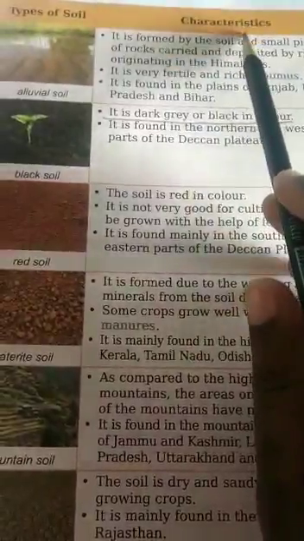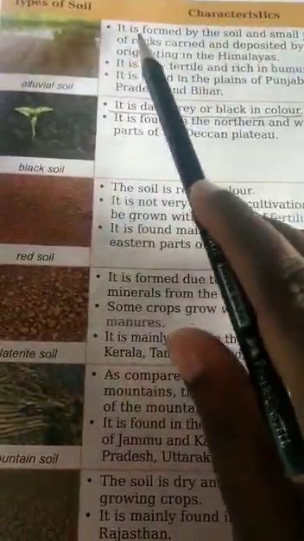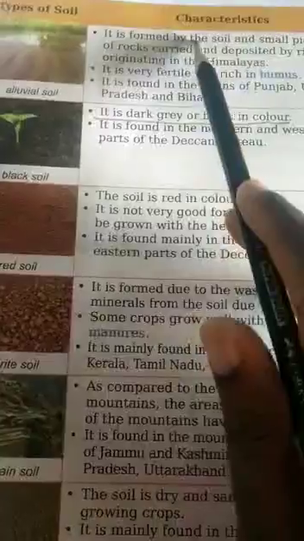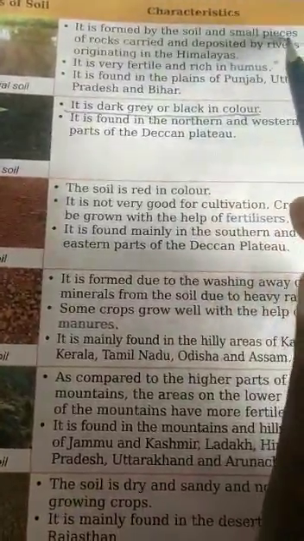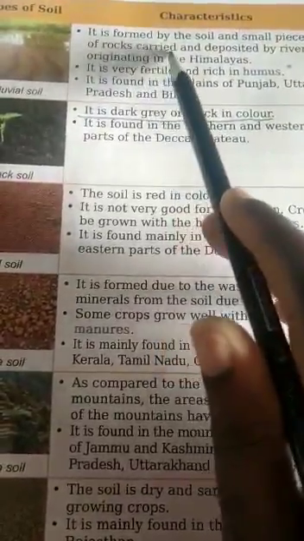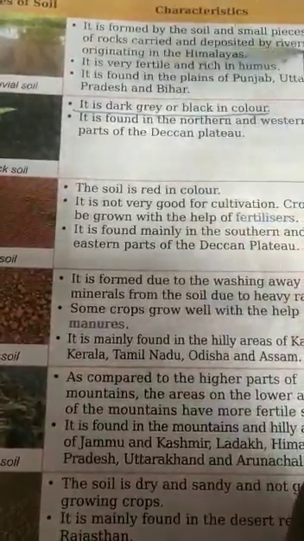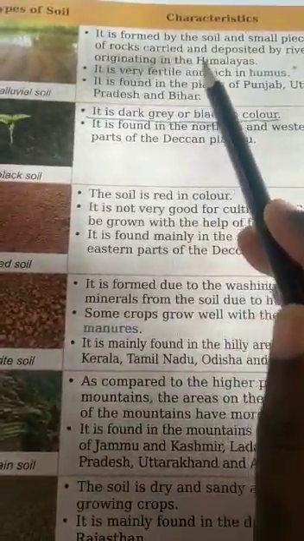What are the characteristics of alluvial soil? It is formed by the soil and small pieces of rocks carried and deposited by rivers originating in the Himalayas.